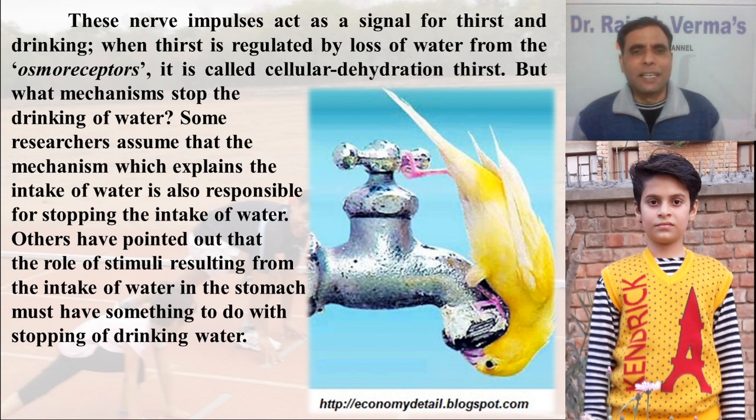that inhibits the drinking behavior. Others have pointed out that the role of stimuli resulting from the intake of water in the stomach must have something to do with the stopping of drinking water. Another point of view is that the moment water goes inside your stomach and the required quantity reaches your stomach, the stomach sends signals, and those signals reach your hypothalamus or brain areas, and we stop taking the water. But there is something in us that regulates our thirst as well as inhibits our thirst.